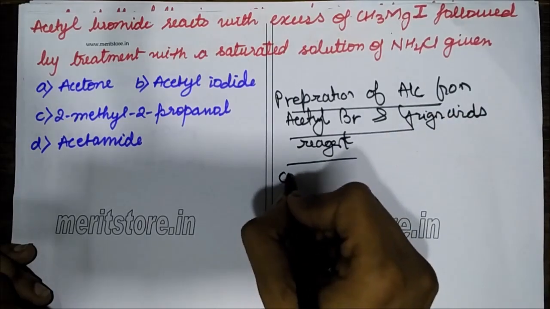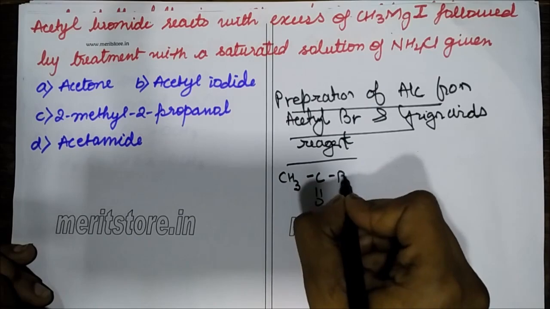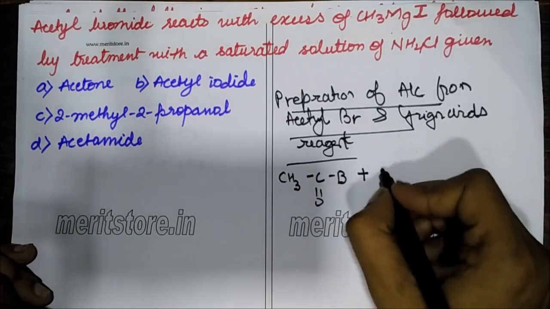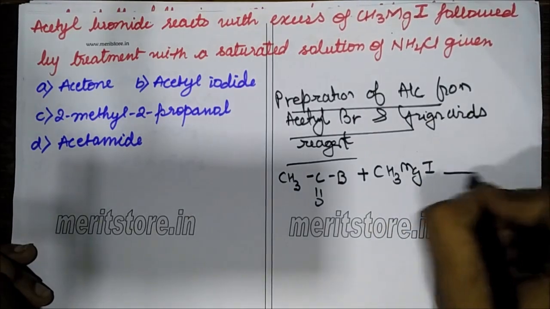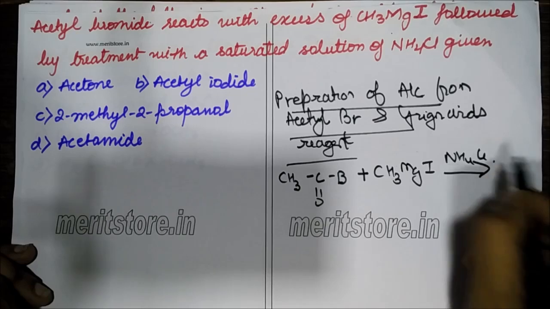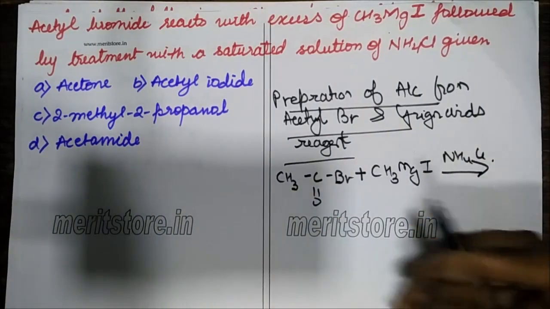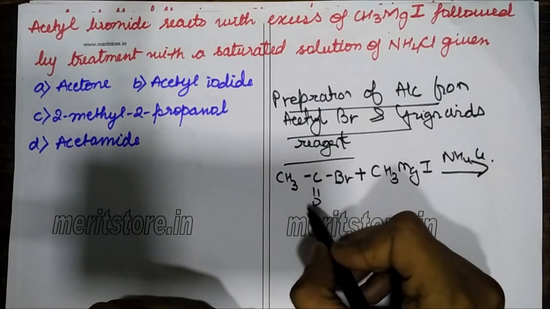See, what is acetyl bromide? It is CH3C double bond O Br. And it is reacting with the Grignard's reagent, RMgX, followed by treatment with NH4Cl. Now see, what will happen is, it's a ketone.